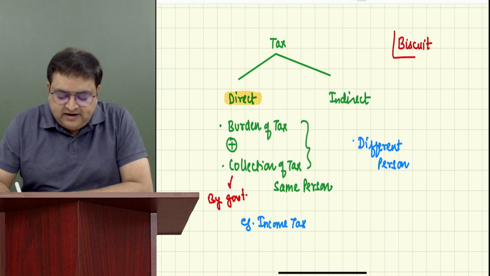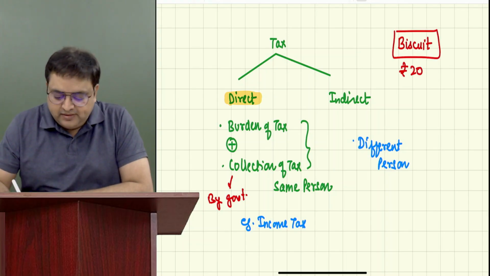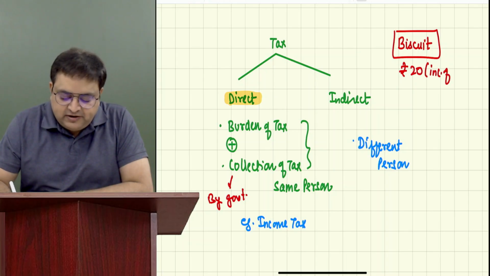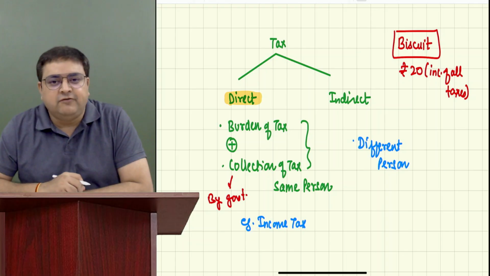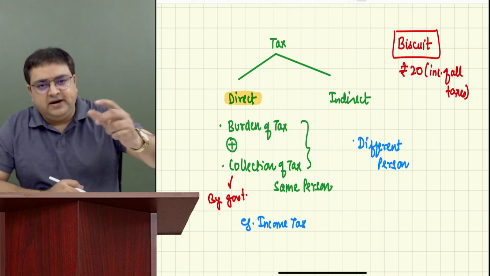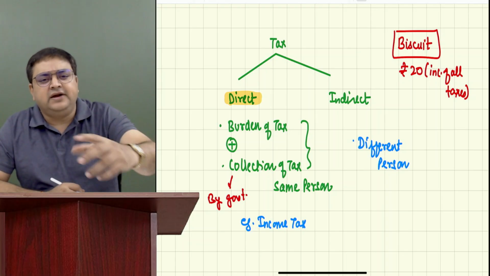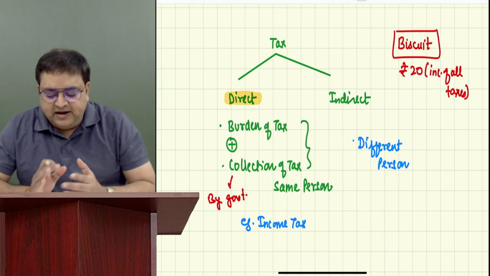And on this biscuit, it is written that it is 20 rupees. And here it is written inclusive of all taxes. Have you seen that? It's written inclusive of all taxes on any packet, let's say biscuit, chocolate, or any other thing. So it's inclusive of all taxes.